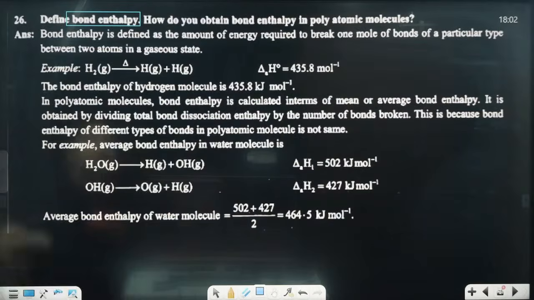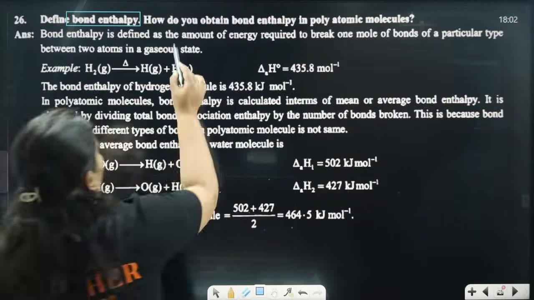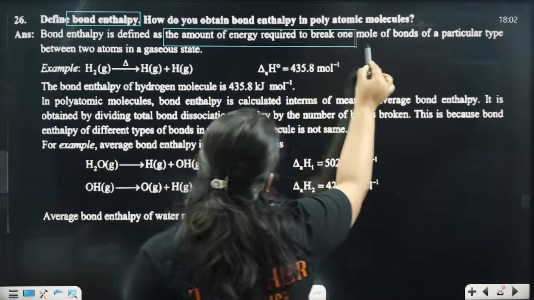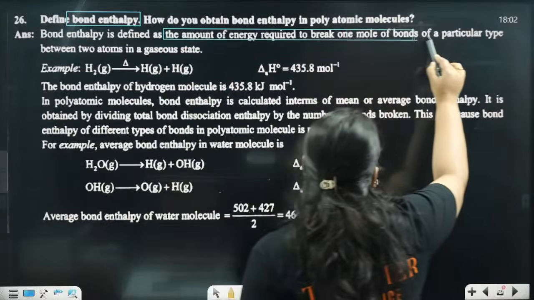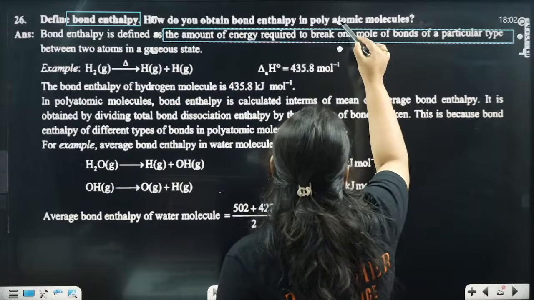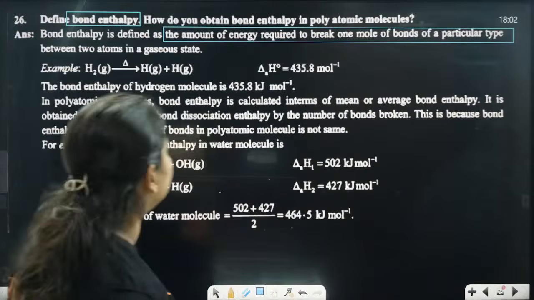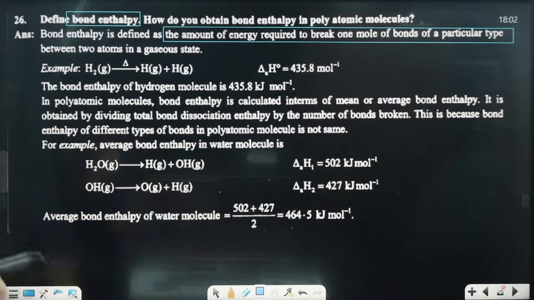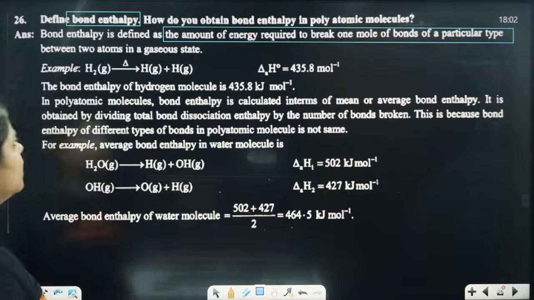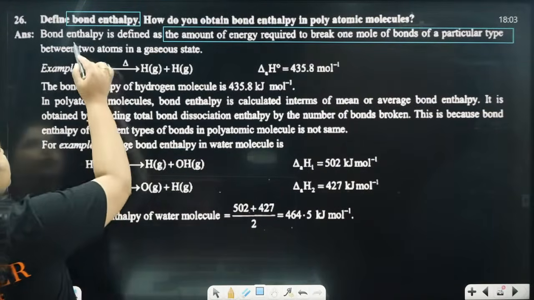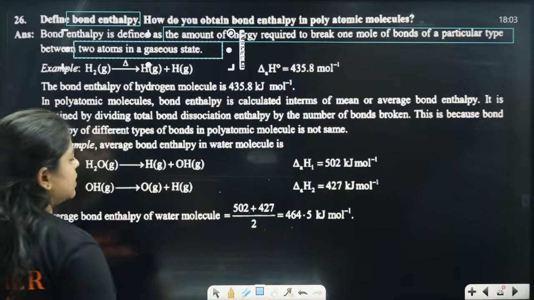Now, bond enthalpy is defined as the amount of energy required to break 1 mole of bonds of a particular type between two atoms in a gaseous state.